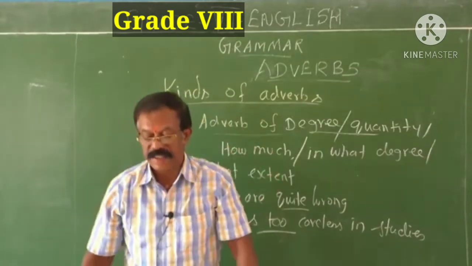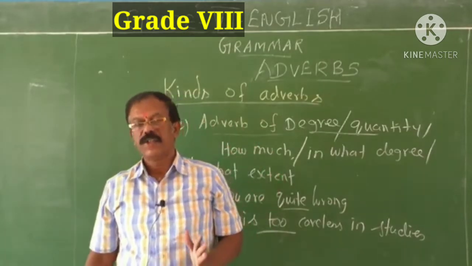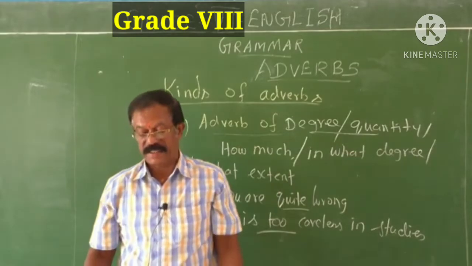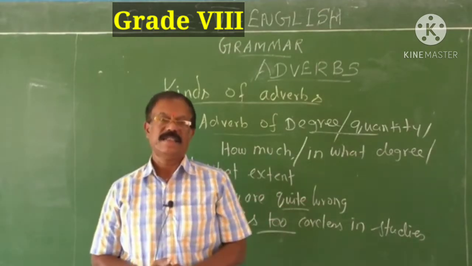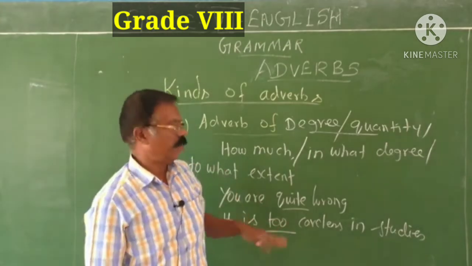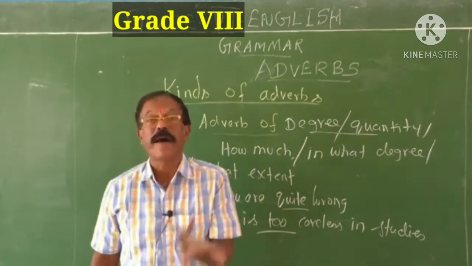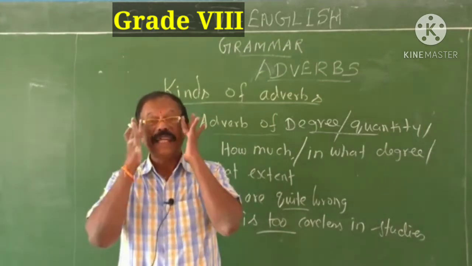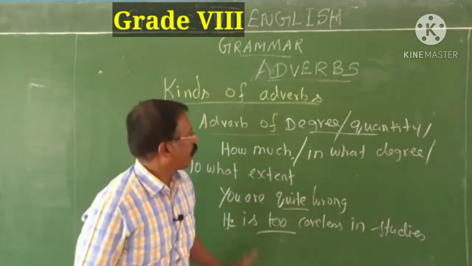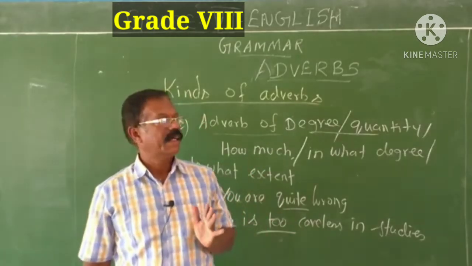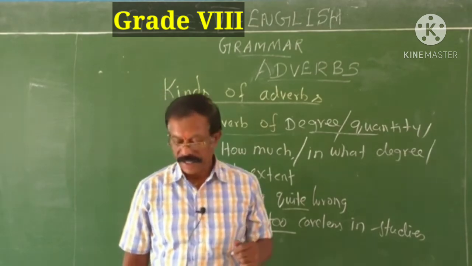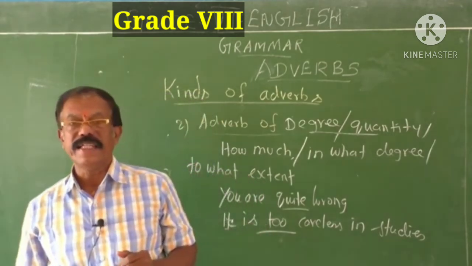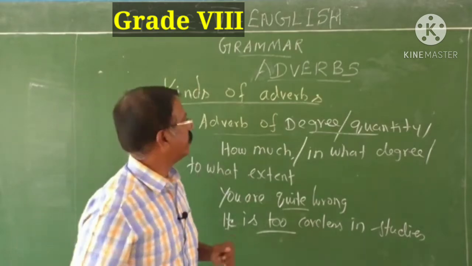How careless is he? To what degree is he careless? Very careless, too careless. It gives a negative meaning, a negative impact. He was very careless in his studies. So they are all called adverbs of degree or adverbs of quantity. Could you follow me, children? Next, adverb of reason.